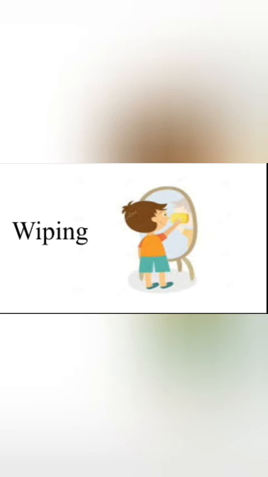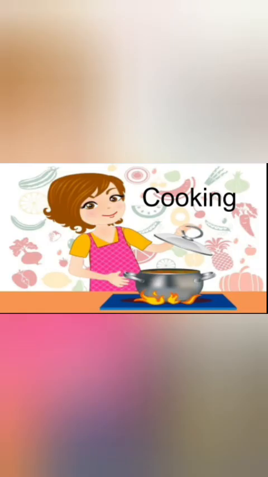What he is doing is wiping. The spelling of wiping is W-I-P-I-N-G. What is she doing? Cooking. We use water for cooking. The spelling of cooking is C-O-O-K-I-N-G. These are the actions they are doing, so we call them bathing, wiping, drinking, and cooking.